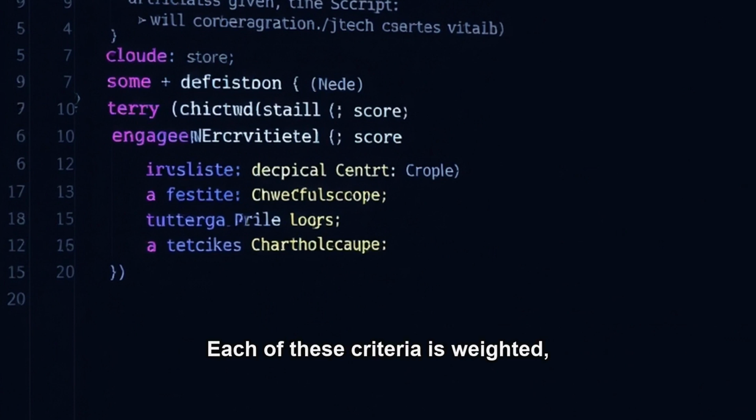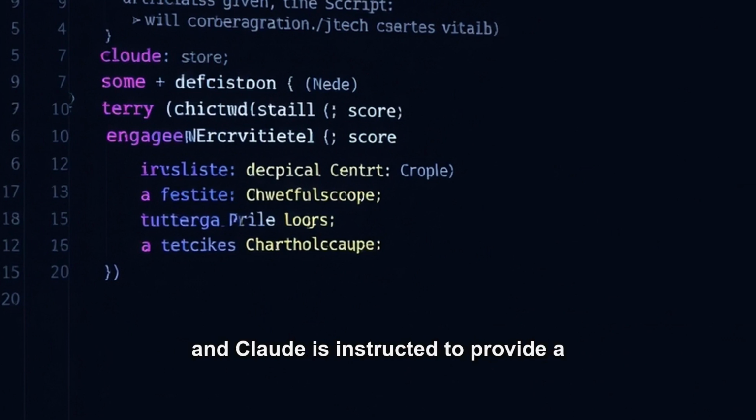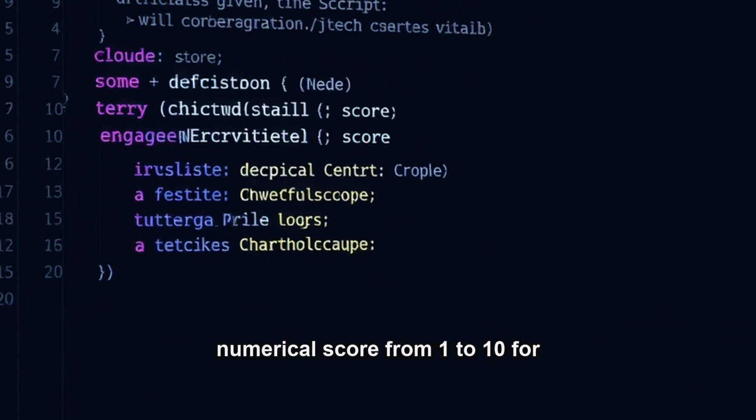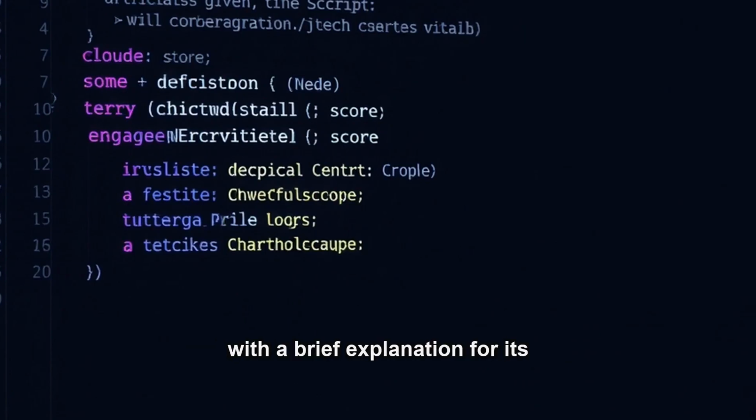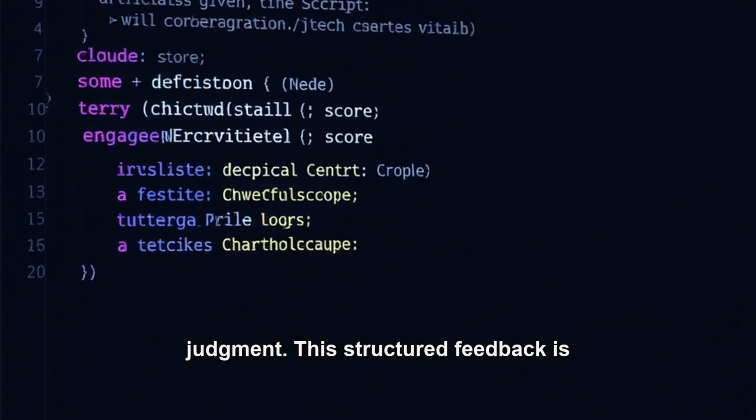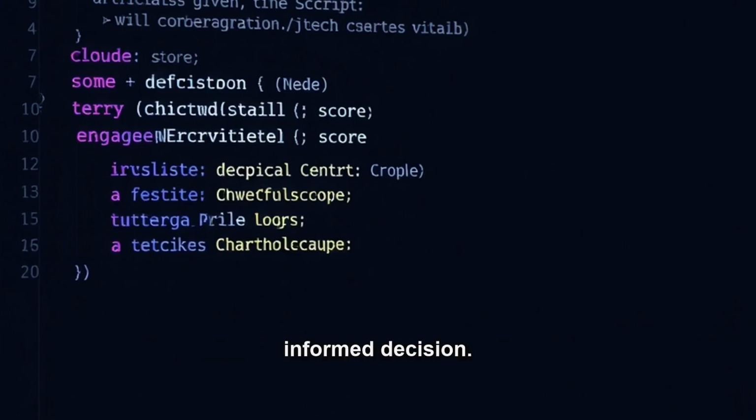Each of these criteria is weighted, and Claude is instructed to provide a numerical score from 1 to 10 for each, and then an overall score, along with a brief explanation for its judgment. This structured feedback is what allows the system to make an informed decision.